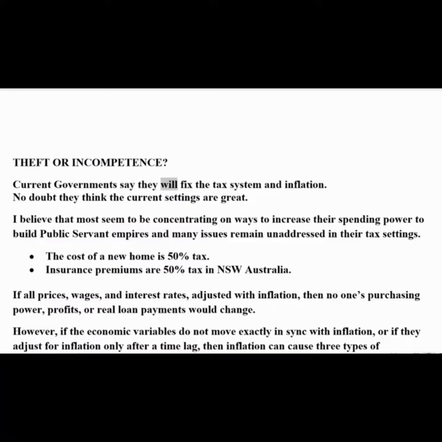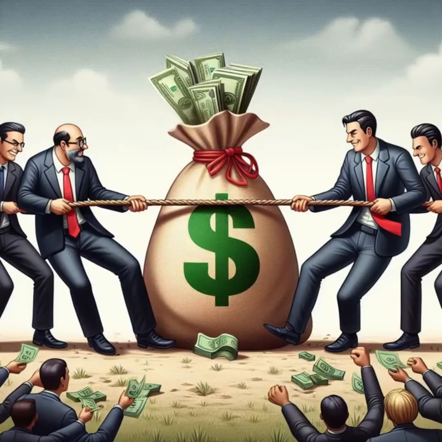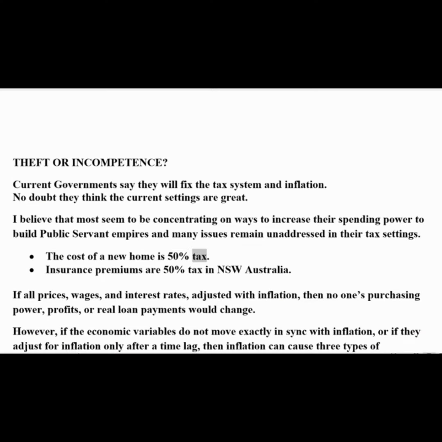Current government say they will fix the tax system and inflation. No doubt they think the current settings are great. I believe that most seem to be concentrating on ways to increase their spending power to build public servant empires, and many issues remain unaddressed in their tax settings. The cost of a new home is 50% tax. Insurance premiums are 50% tax in NSW Australia.